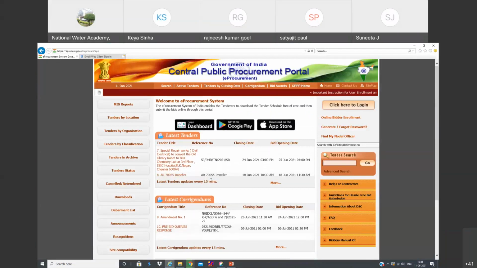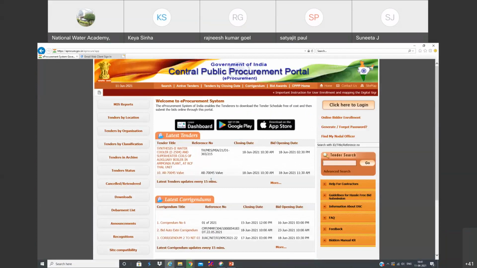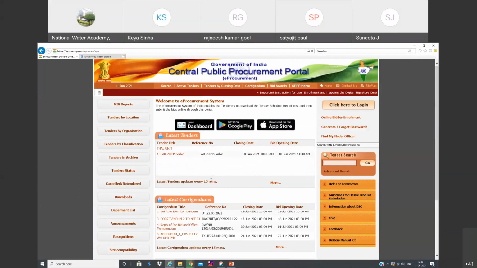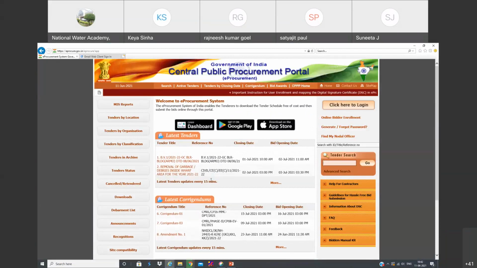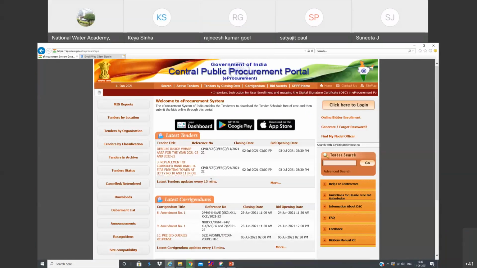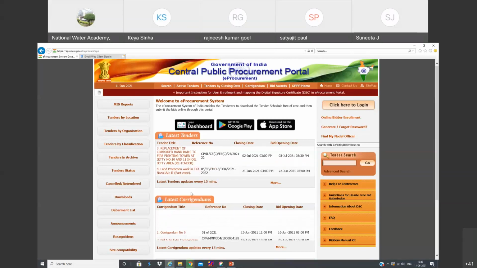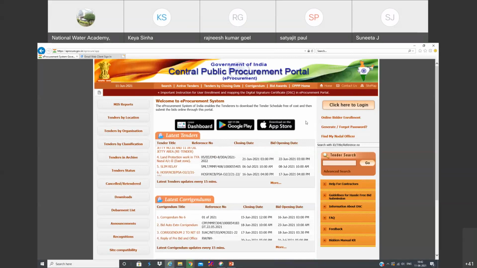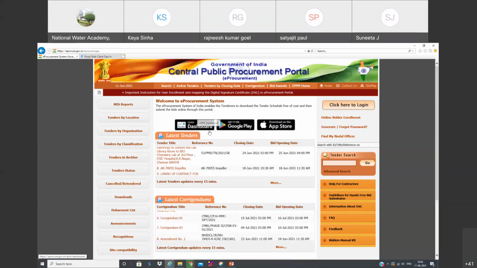Before we upload any tender on the CPP portal, we should first get two things ready. One is that we should prepare our NIT, convert it into PDF, and save it on our PC. The other, in fact the most critical part, is preparing the BOQ, bill of quantity. To prepare the BOQ, we need to download the template.